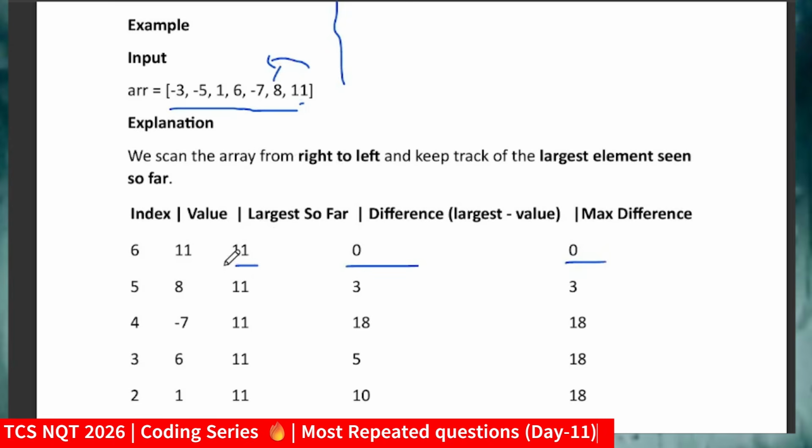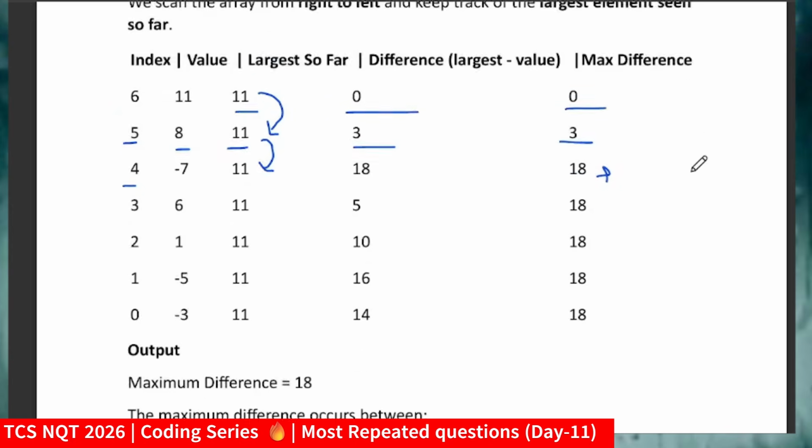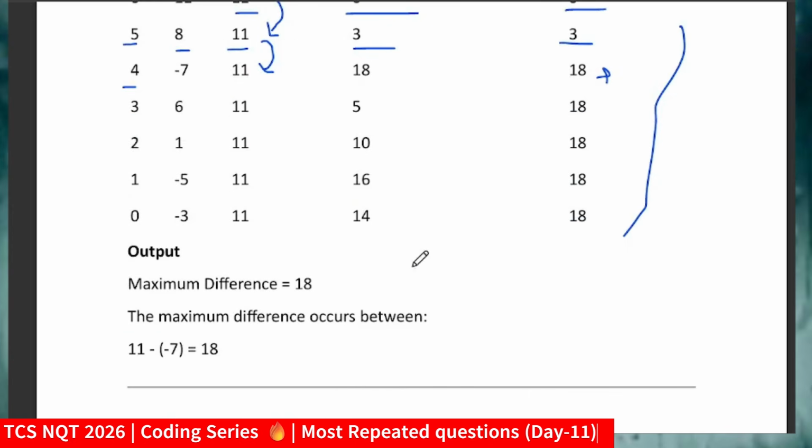Now we'll move to 8, index 5. Largest so far is 11, obviously, so we copy the previous value here. The difference is 11 minus 8, that is 3. So the maximum difference is 3 till now. Again we move to the next element, minus 7, at index 4. Largest so far is 11, copied from before. So 11 minus minus 7 will be equal to 18. So the maximum difference will be 18. Same way we continue, and at last we get the maximum difference, that is 18.